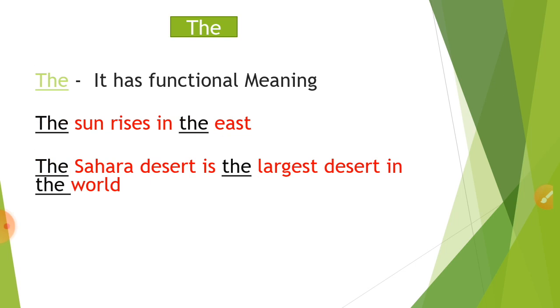Functional in the sense is that we use the for the particular sense, and particularly we are talking about the sun, which is unique. The Sahara Desert is the largest desert in the world. So Sahara is the only desert, no other desert whose name is Sahara, and it is the largest desert in the world.